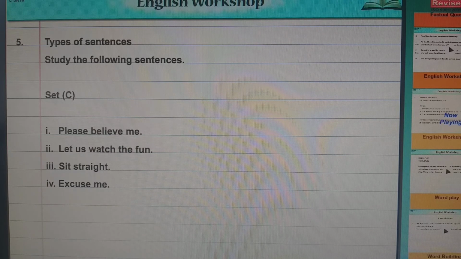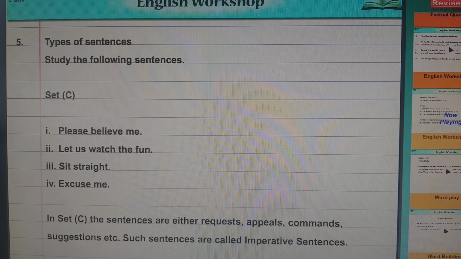In that you will find: please believe me, let us watch the fun, set straight, excuse me. Now you will say, madam, here also the ending is a full stop, so this will be assertive or declarative. No. Now you see the starting. Is there any subject, verb and object format here? No. Please believe me, you are requesting. Let us watch the fun, you are suggesting. Set straight, you are commanding. Excuse me, you are asking for something at that time. So these sentences are imperative sentences.